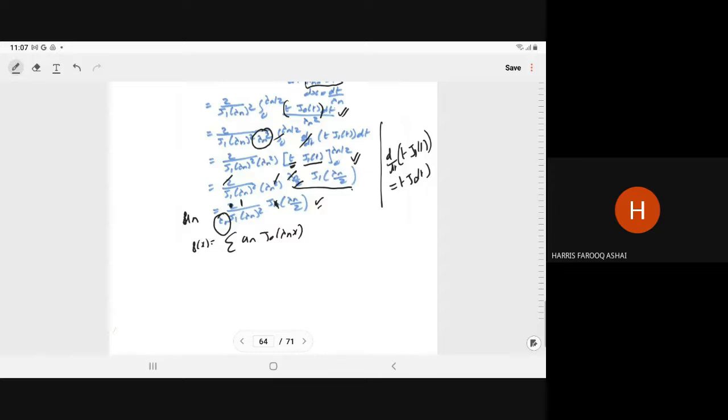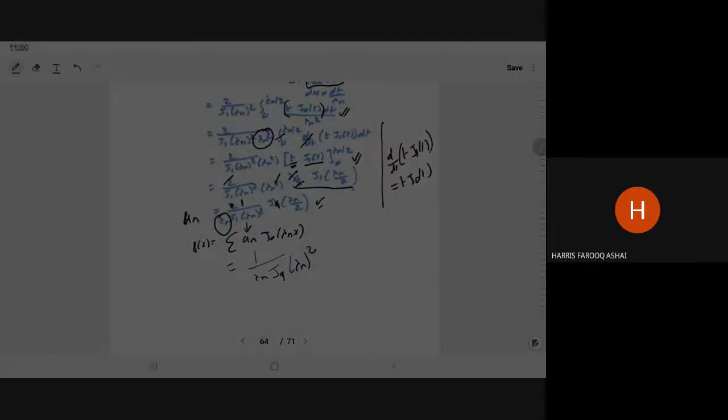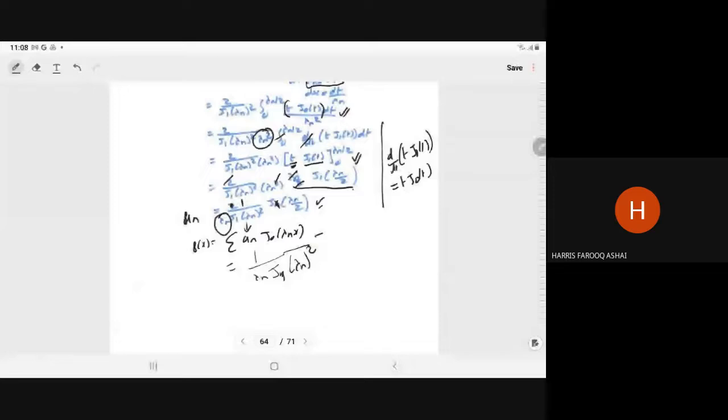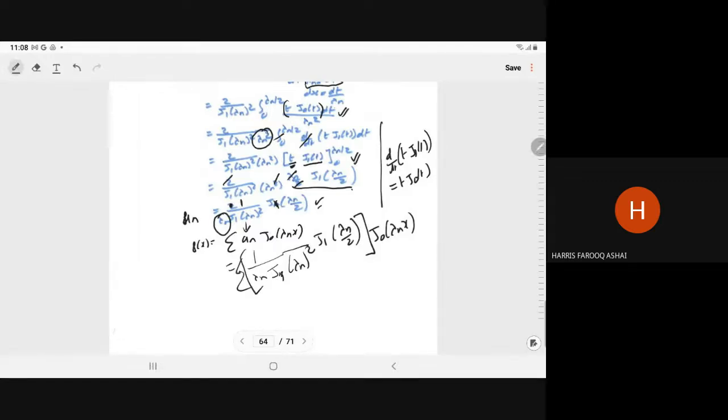Now clear? Sir, can you write the final answer? Just write the an here. It will become 1 upon lambda n J1 lambda n whole square, J1 lambda n by 2, summation, and J naught lambda n x. This is the value of an. Any other doubt?